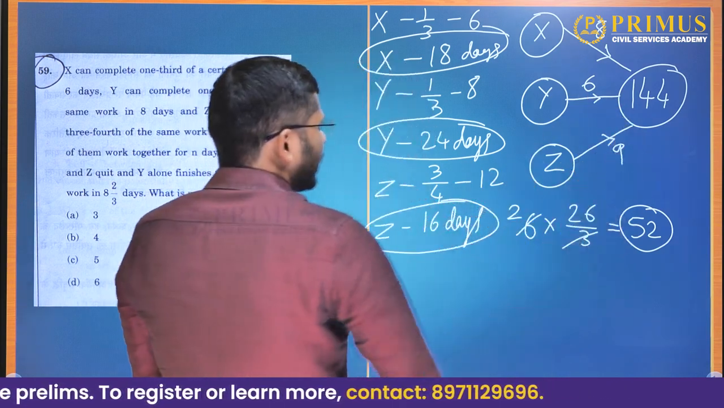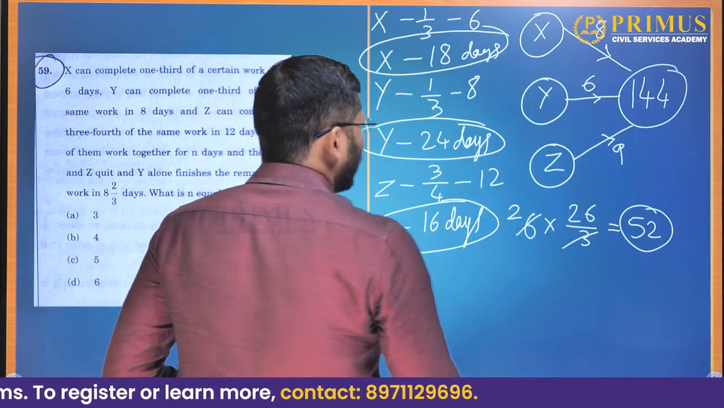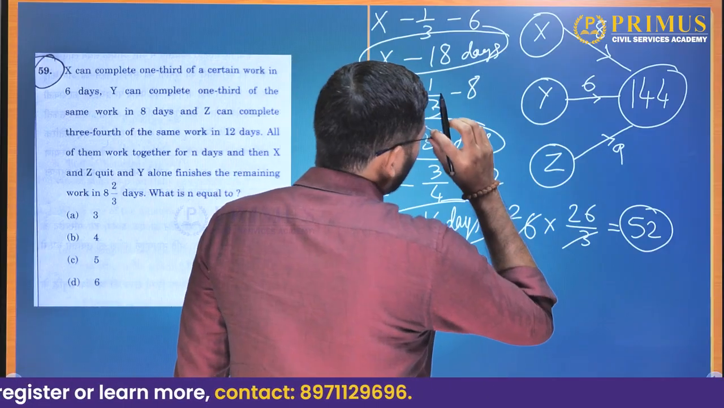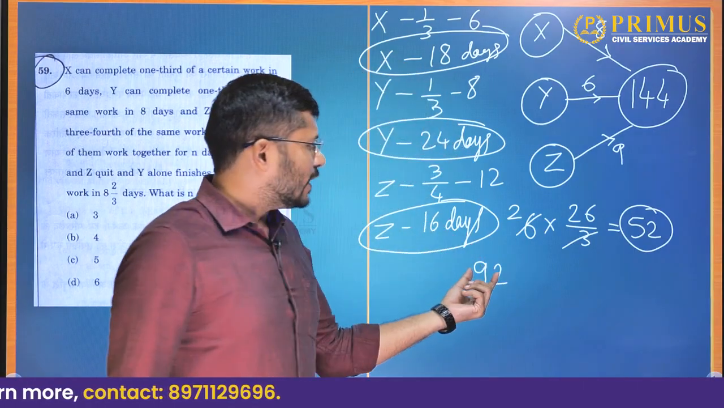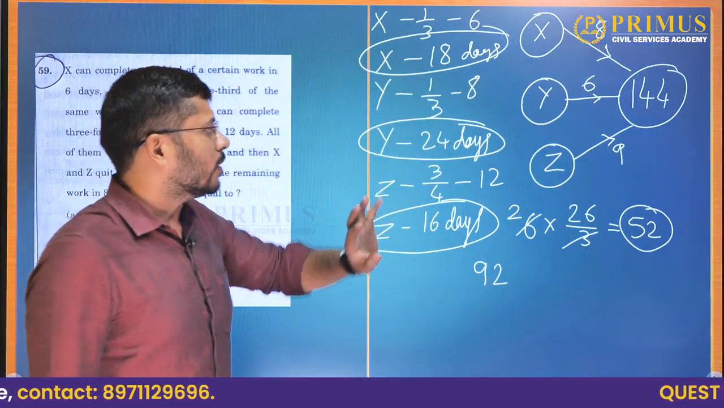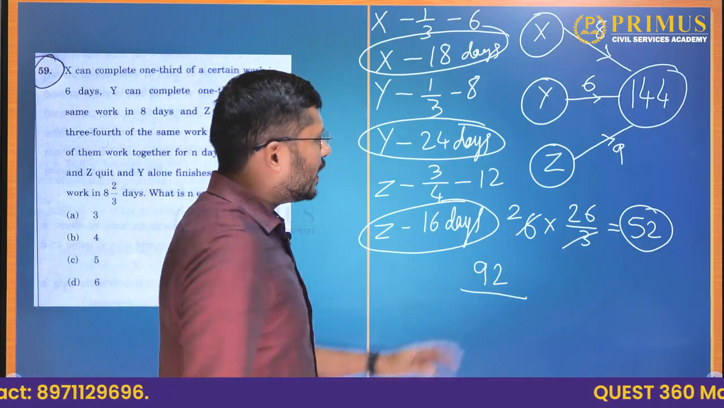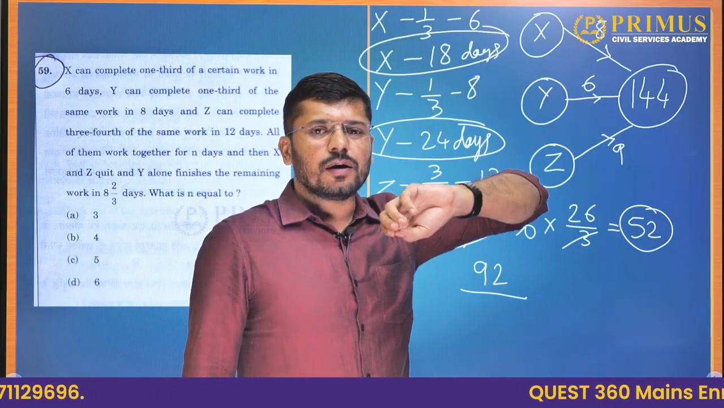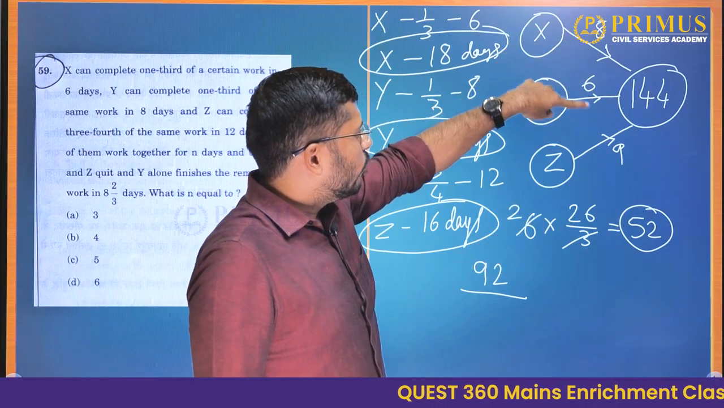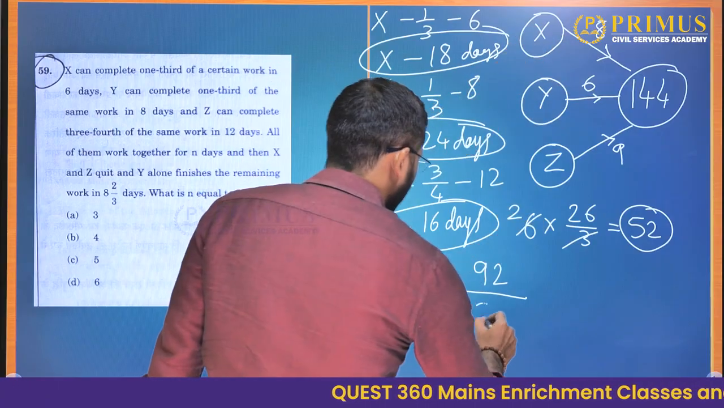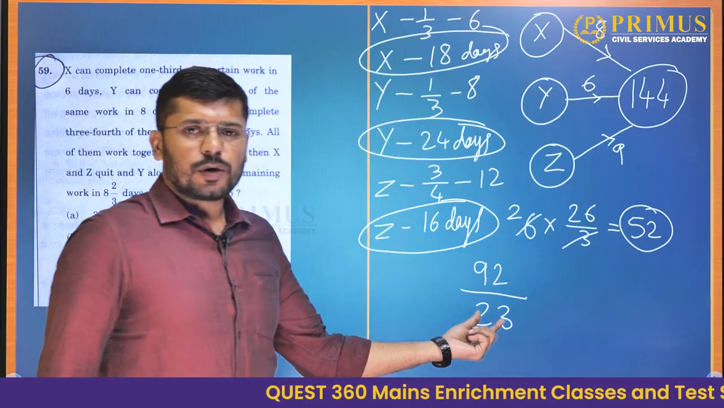144 minus 52, that will be 92. Okay. So 92 units of work they did together. But when they were working together, what was the work being done per day? 8 plus 6 is 14. 14 plus 9 is 23. So they would do 23 units of work per day.